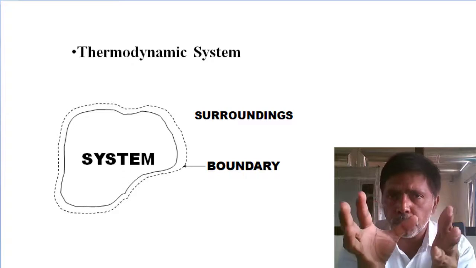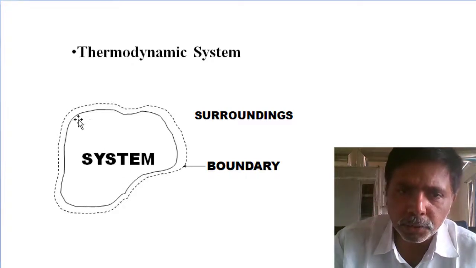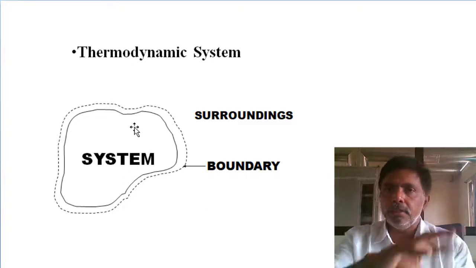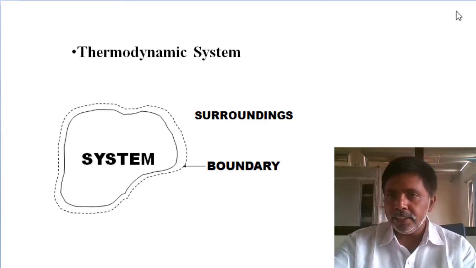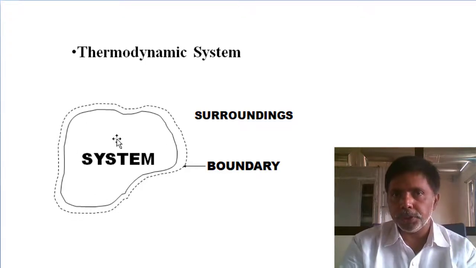So there is no fixed shape and size. That's why I drew a rough one. So this is my system. In the entire slide, this is only my system that I consider for my observations.